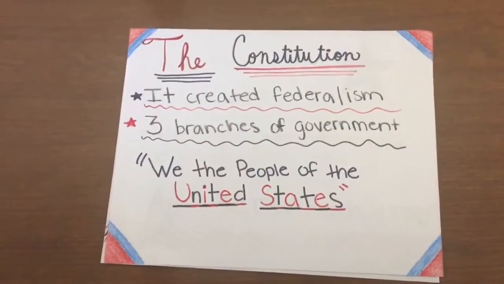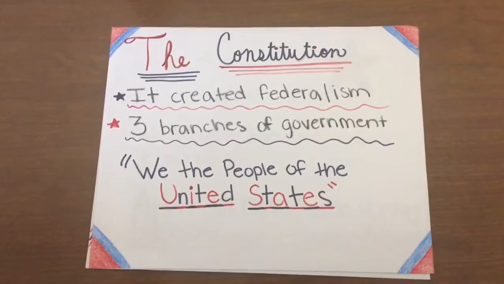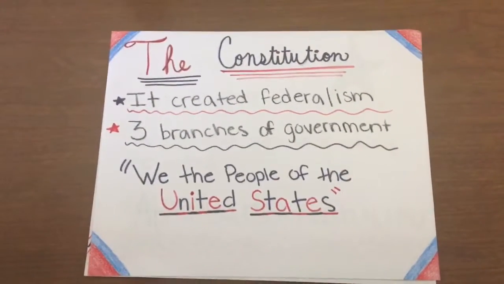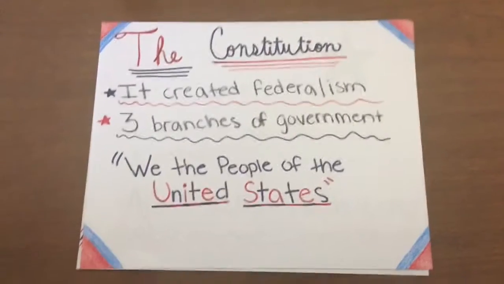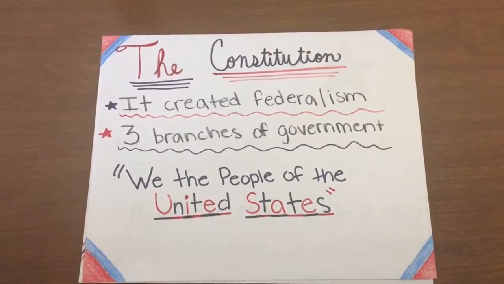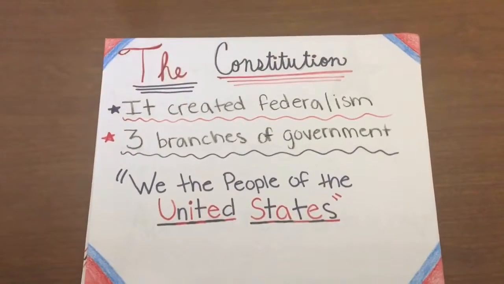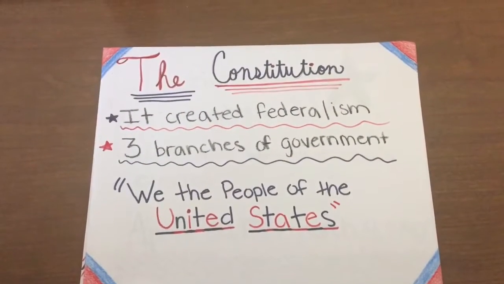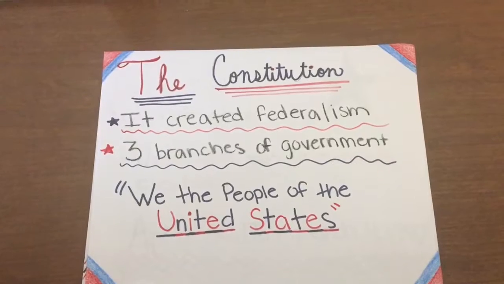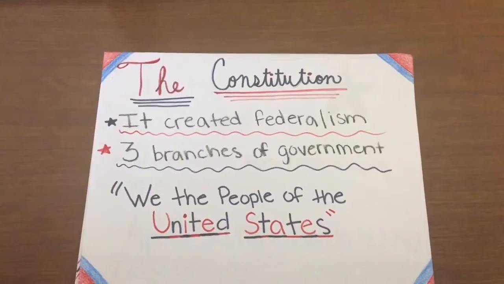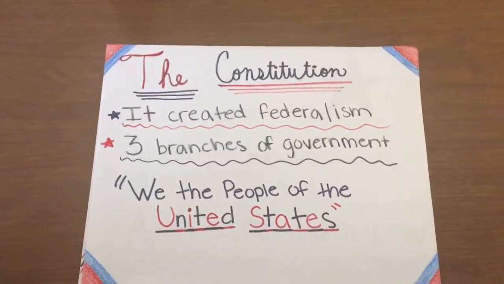The Constitution and why it was adopted. It created federalism. There were 3 branches of government. It begins with, we the people of the United States, in order to form a more perfect union, establish justice, ensure domestic tranquility, provide for the common defense, promote the general welfare, and secure the blessings of liberty to ourselves and our posterity, do ordain and establish this Constitution for the United States of America.